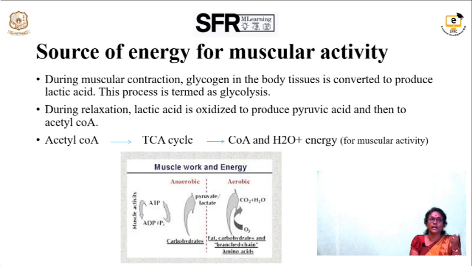So, the glycogen is broken down into glucose and then it enters into the energy providing mechanism. In the aerobic pathway it ends up in pyruvic acid. If the body lacks oxygen, the pyruvic acid is converted into lactic acid, and this entire mechanism is known as glycolysis. During relaxation, the lactic acid is a short term mechanism.